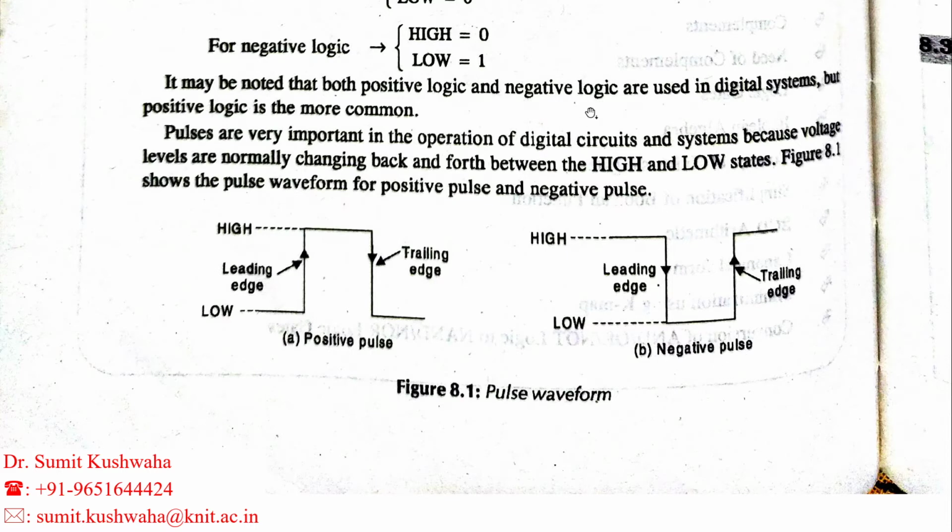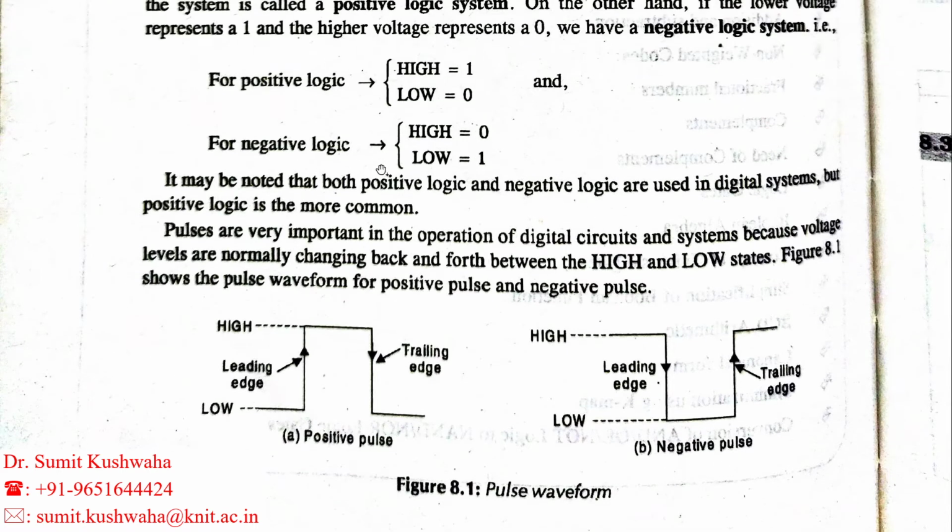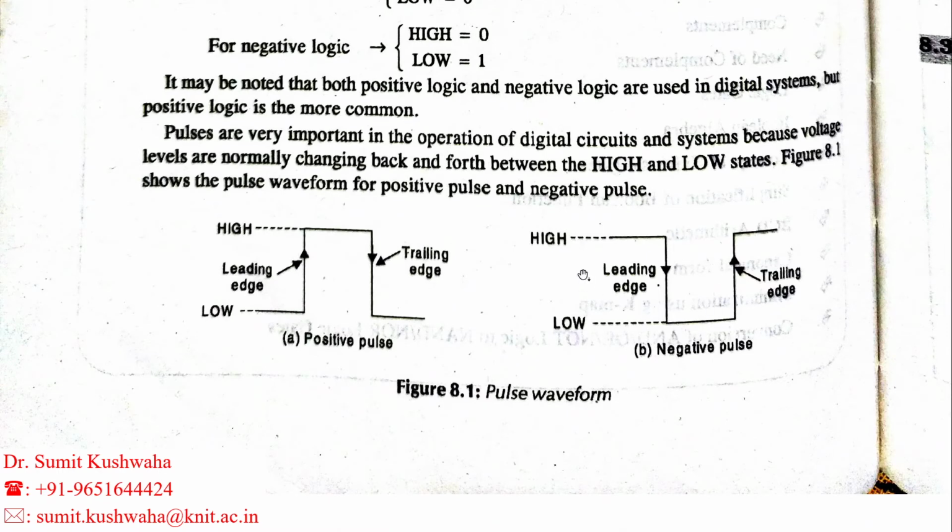So don't confuse them. Here the leading edge has the arrow going downward and the trailing edge has the arrow going upward, opposite to the positive pulse. So don't confuse that.